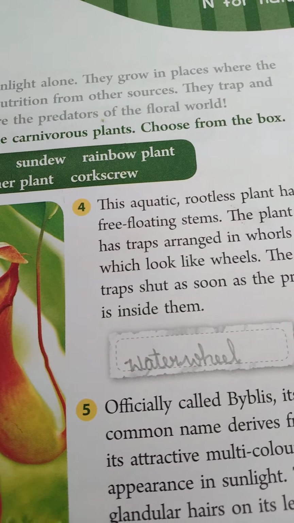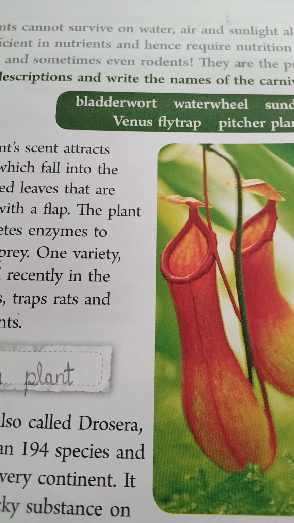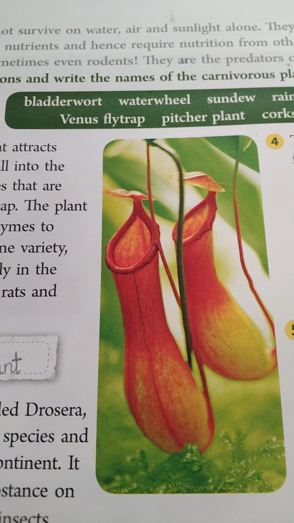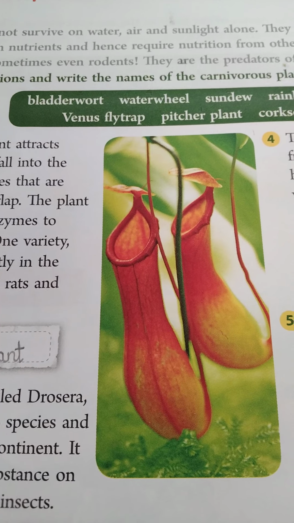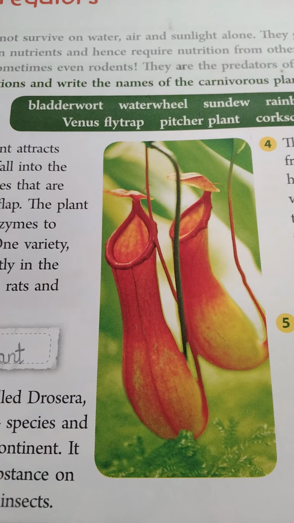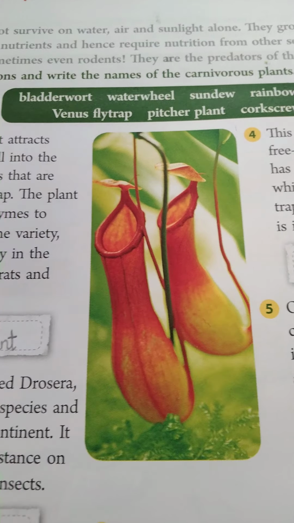Do you know what is herbivores, carnivores, omnivores, etc.? Herbivores means plant eating animals, and then carnivores means flesh eating animals, and then omnivores means they can take both. Here some plants are carnivores.